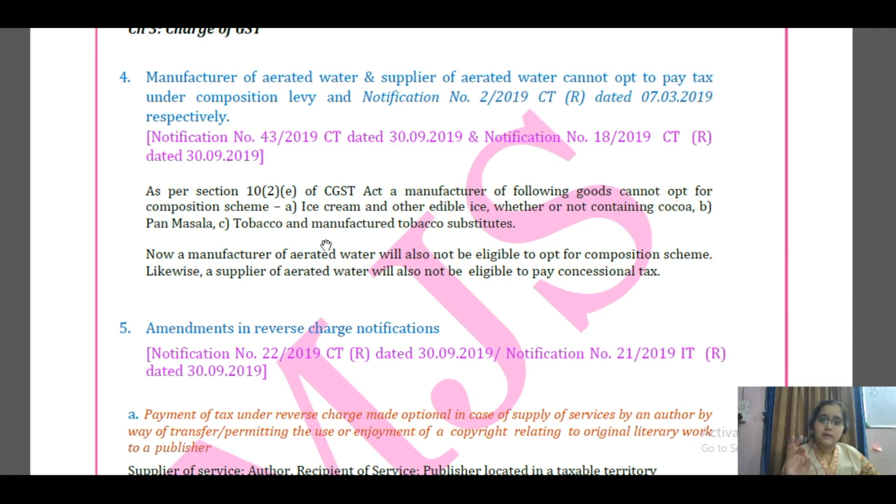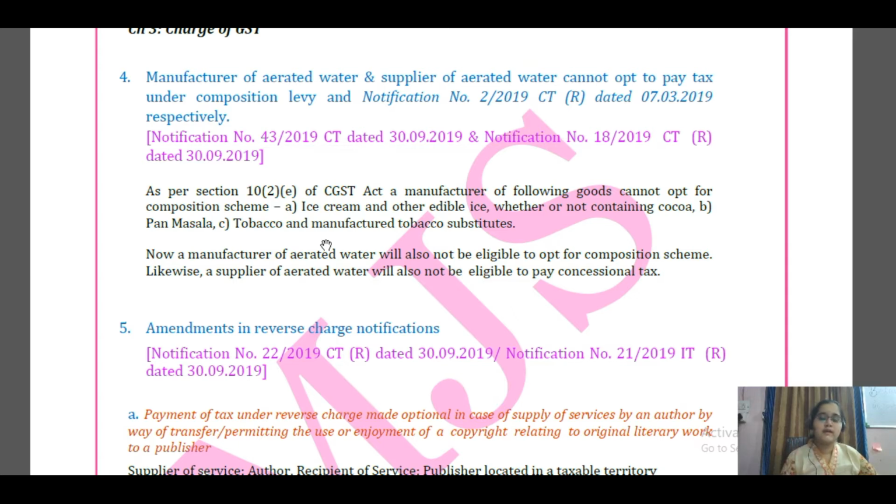The manufacturers of pan masala, tobacco and other tobacco substitutes, ice cream and other edible ice, whether or not containing cocoa. These 3 manufacturers are not eligible to be registered for the composition scheme, right? The traders can do, but not the manufacturers. Now a new entry is there, that here the manufacturer of aerated water as well as supplier of aerated water, both these people cannot opt for composition scheme.